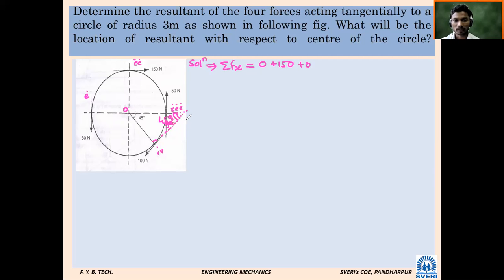With whom is this angle made by the 100 Newton force, with the horizontal or the vertical? With the horizontal, or the x-axis. So what will be its x component? F cos theta. Plus or minus? Minus, because it is going towards the negative x-axis. cos 45.